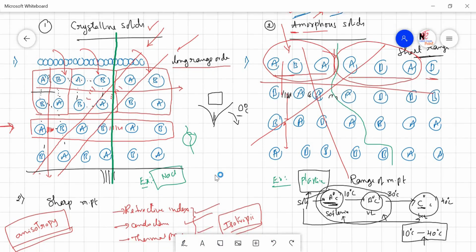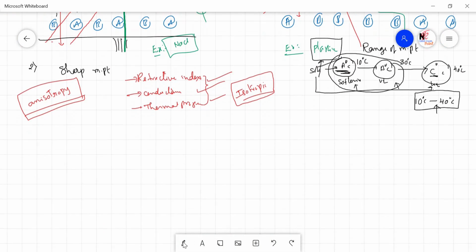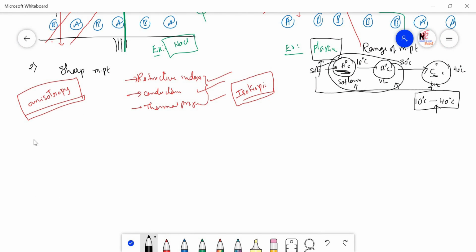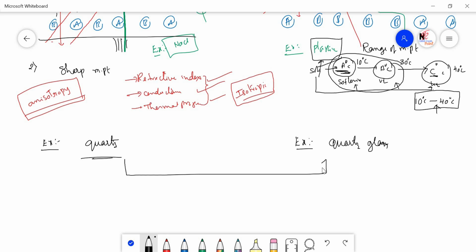So I just continue with crystalline solids and amorphous solids. I will give the best examples of crystalline solids and amorphous solids. A simple example of a crystalline solid is quartz. Quartz is the best example for crystalline solids, whereas for amorphous solids, quartz glass. Quartz glass is the best example for amorphous solids. And there is one more important thing about crystalline solids and amorphous solids, that is, when you keep on heating crystalline solids, they start converting to amorphous solids. When you keep on heating, this heating process has to take place for a longer time.